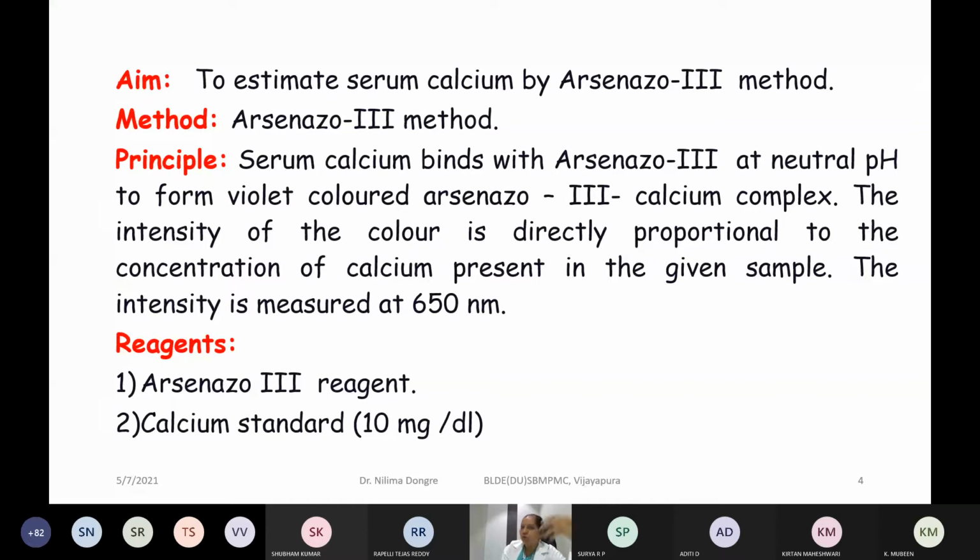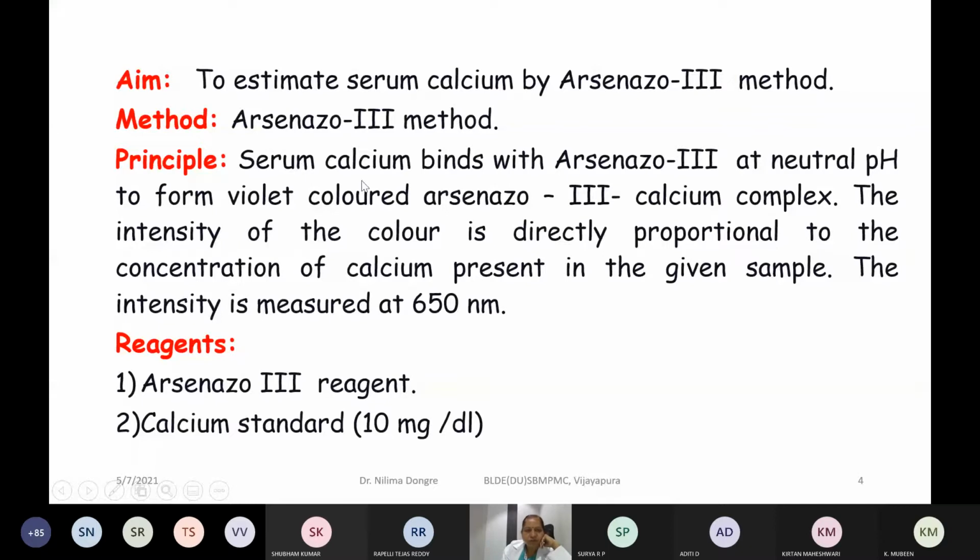Like that, we have the glucose oxidase-peroxidase method for glucose, the biuret method for total protein, named after the reagent. For calcium we have the arsenazo III method, because we use the reagent arsenazo III, which forms a colored complex.